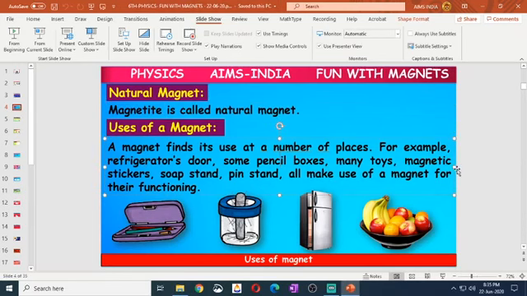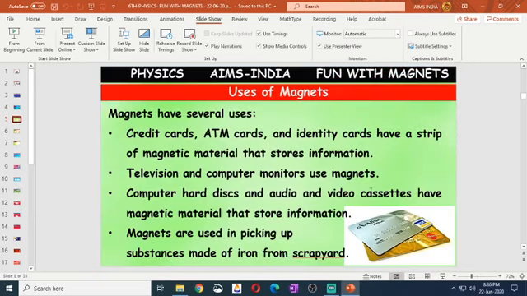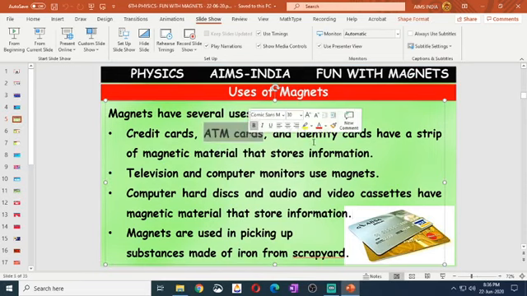So what is the use of magnets? We use them in pencil boxes, pin holder boxes, refrigerators, or some toys. Not only that, we make use of them in credit cards, ATM cards, identity cards, for storing personal information.